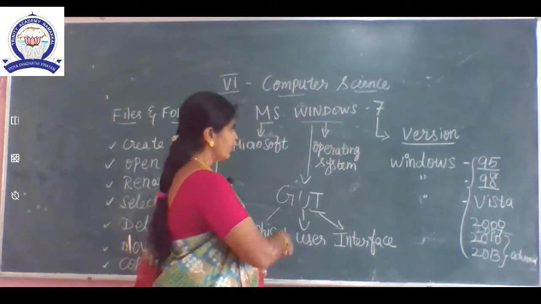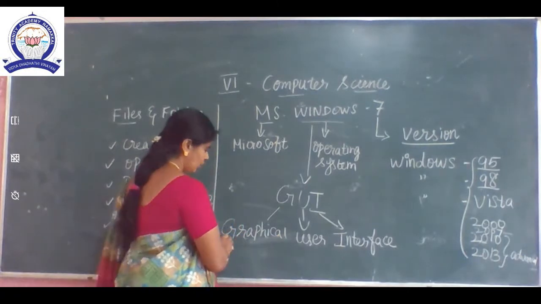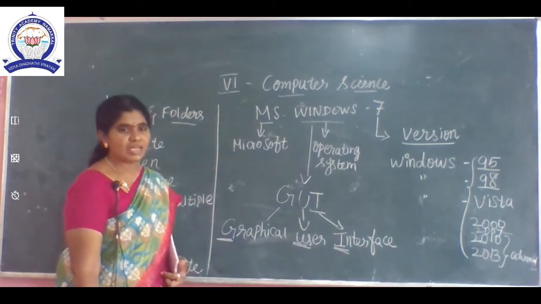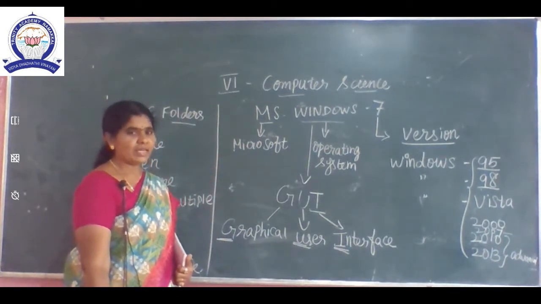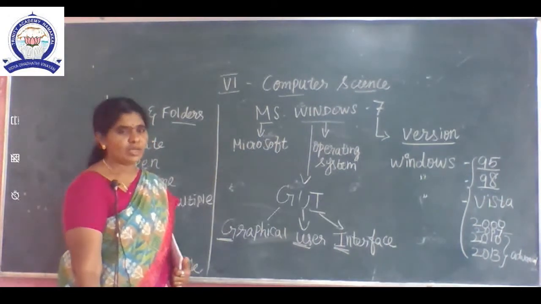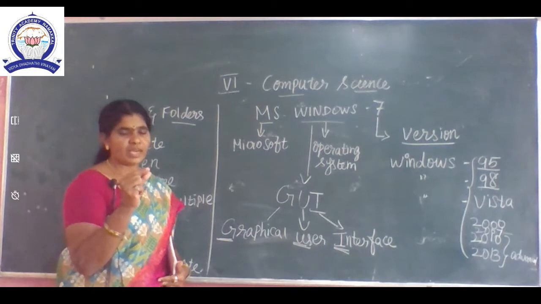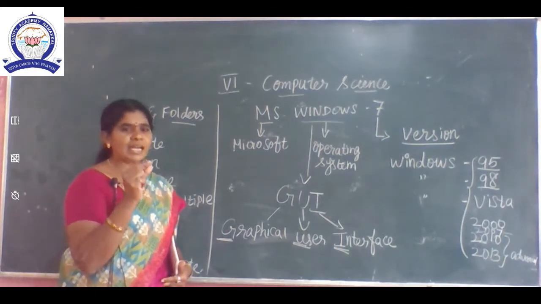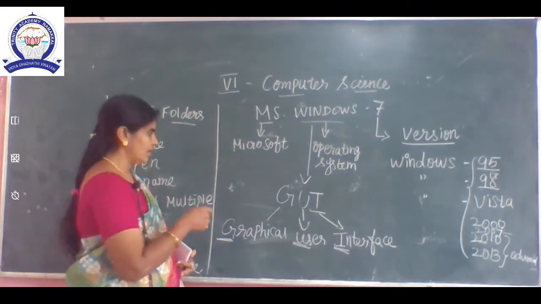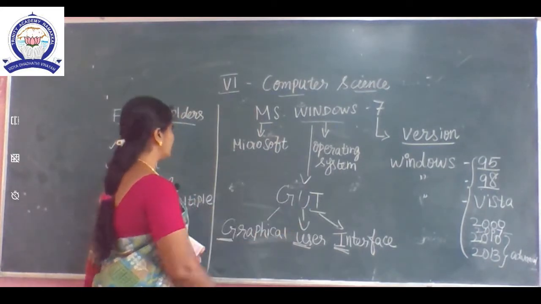Okay, see, Windows is based on GUI. What is the full form of GUI? Graphical User Interface. See the first word, graphical user interface. Shortly we can say GUI. Why is Windows based on GUI? We use small, colorful icons. That type of icon we can use only in Windows. That's why we say Windows is based on a graphical user interface.